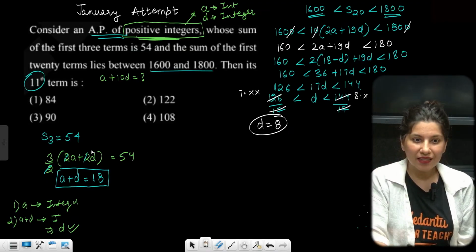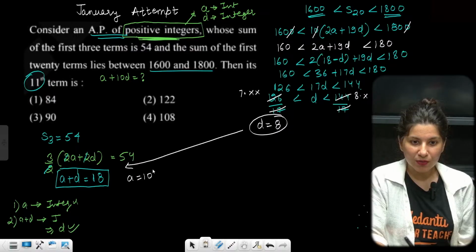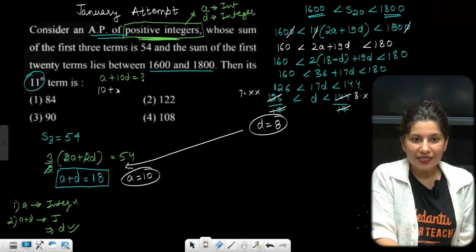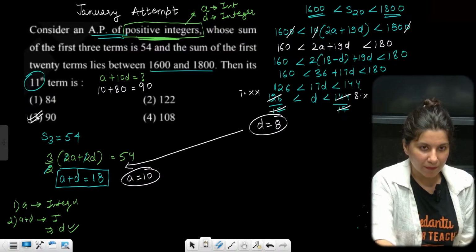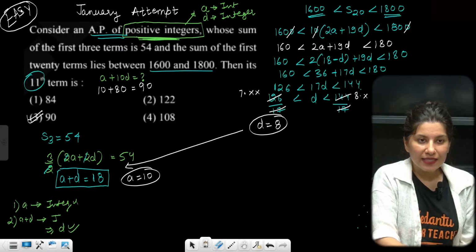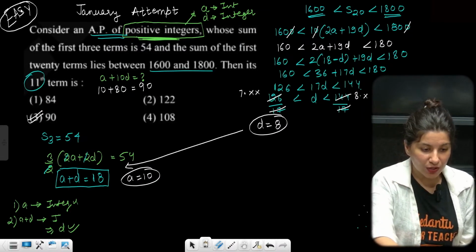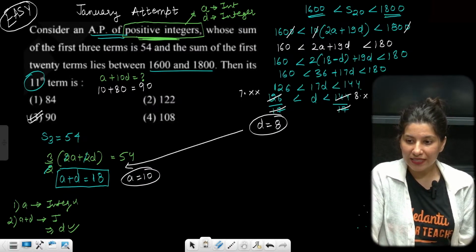So D is 8. If you put D equals 8 over here, A will be equal to 10, and you can calculate everything. So A is 10. 10 plus 80 is going to be 90. Option C is absolutely right. Easy peasy lemon squeezy. This is an easy question, not heavy on calculation, not at all lengthy. Doable question, quite doable.